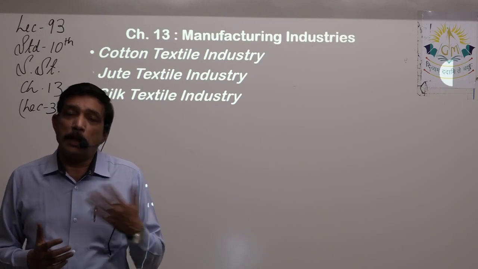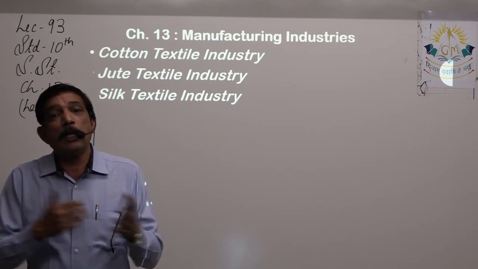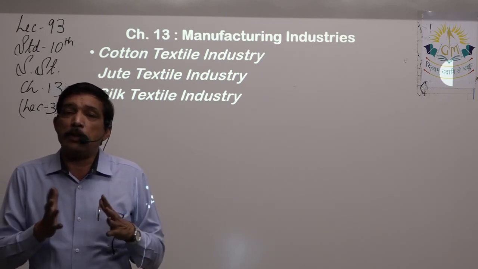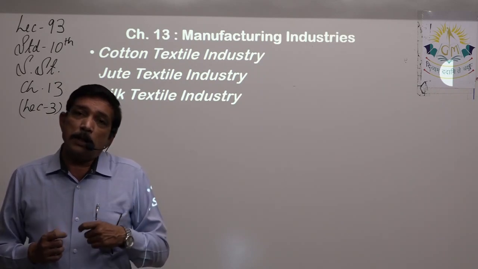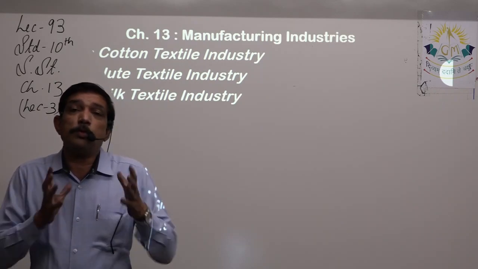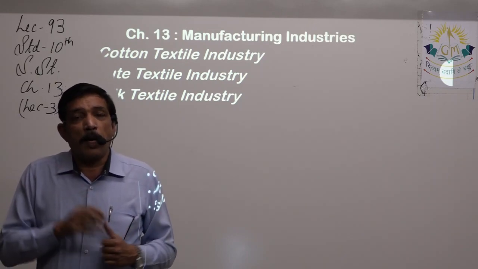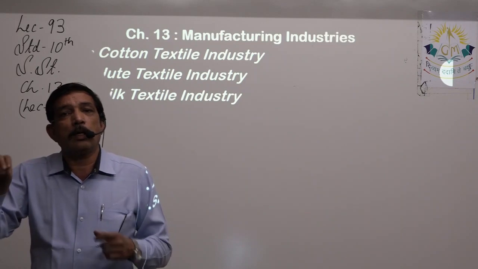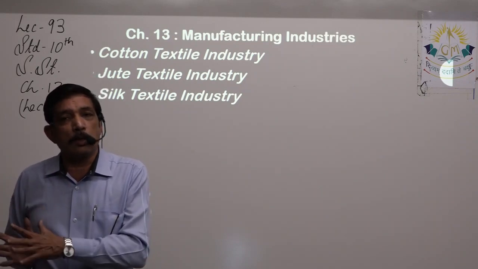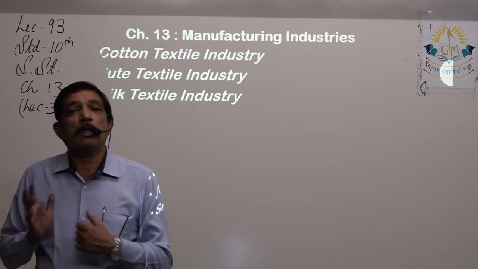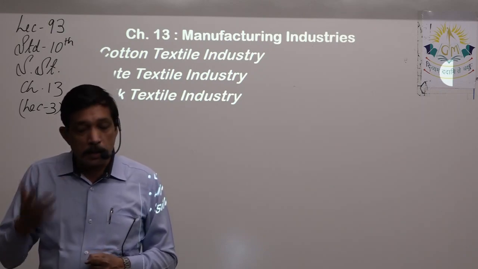Same way, MP has a few places, then UP, then Tamil Nadu. So state-wise, because if we get map work, you should remember the names so that you can mark that this city over here is an important center for the cotton textile industry in South India.